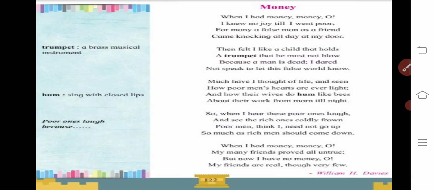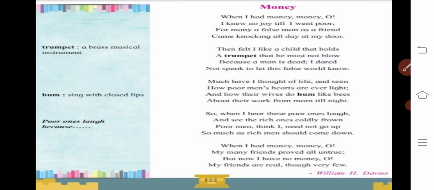When I had money, money, oh, I knew no joy till I went poor. He confesses the truth of his life. He mentioned that when I had money, at that moment I was unaware of the joy of real life. What is life? I didn't know when I was having the money. But when I became a poor person, at that very moment I realized the magical life, that is happy life.